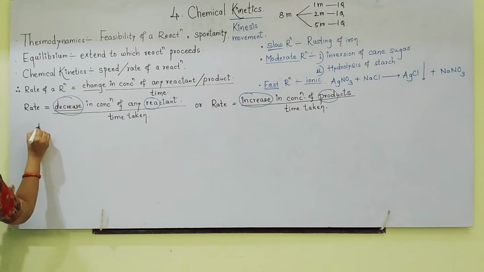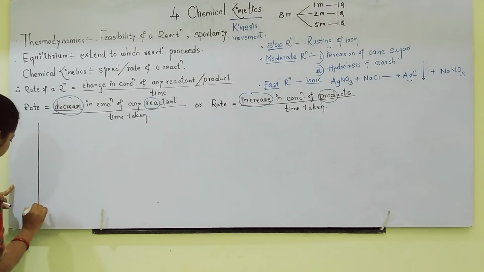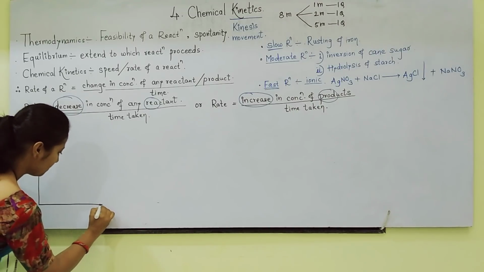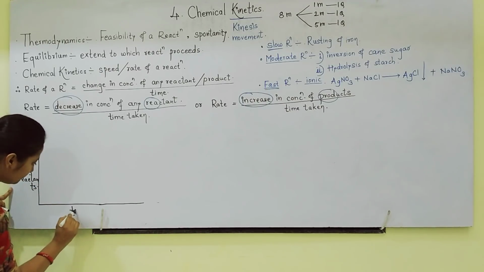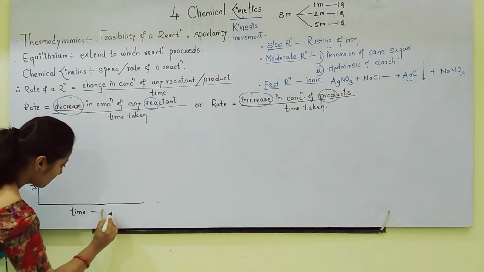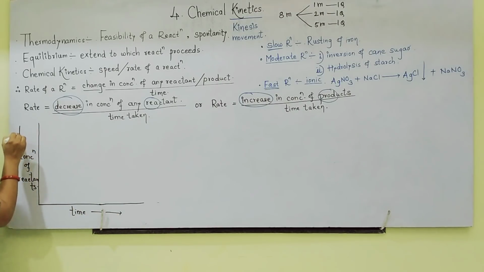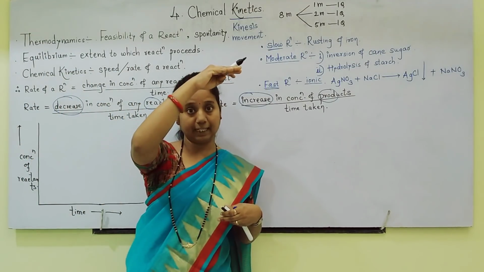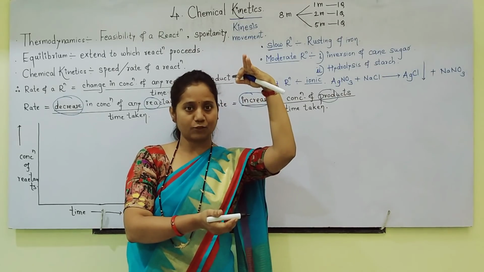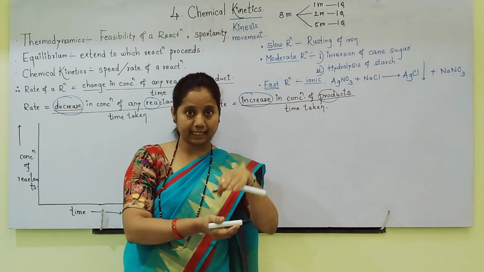I am going to plot the graph of concentration of reactants versus time. Maximum concentration of reactant will be 100%, the initial concentration. Then they go on decreasing.